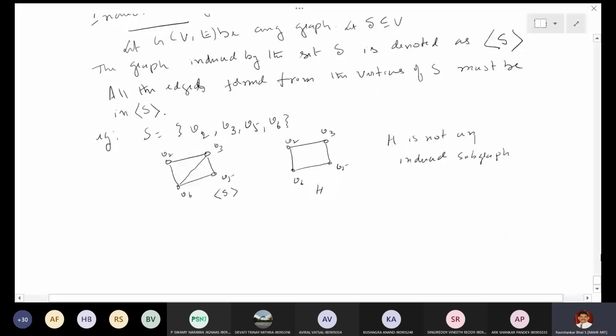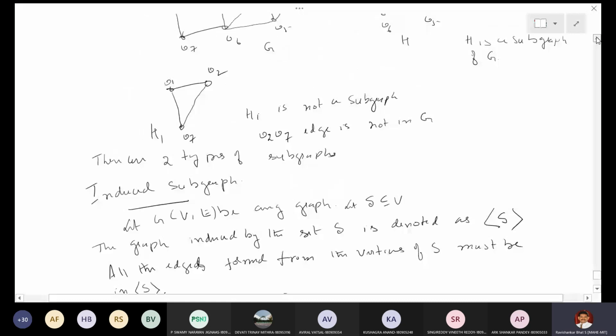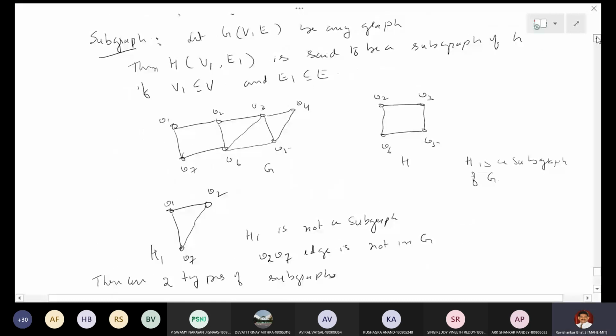I can take one more example from the same graph.